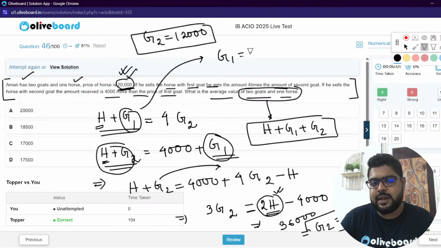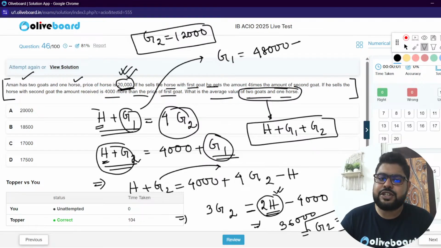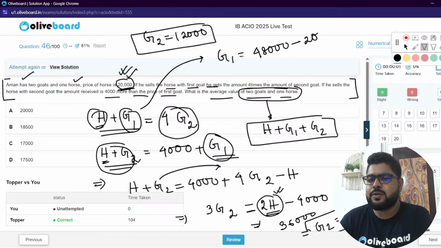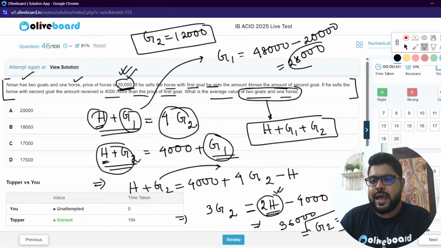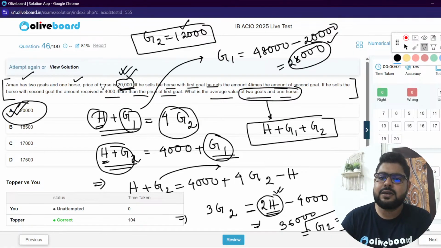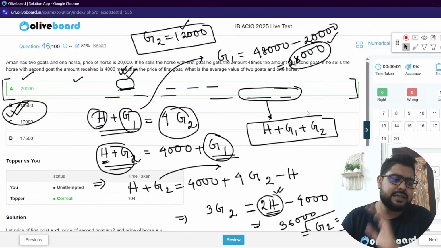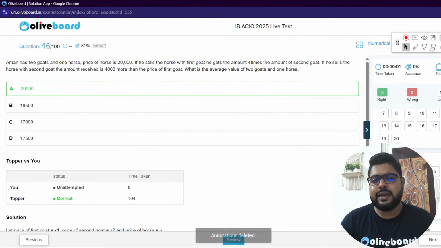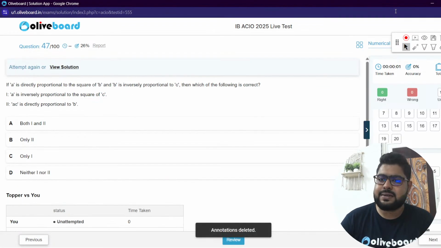So G1 will be 4G2 minus H. 4 12s are 48,000 minus H, and H is 20,000 given to you. That means 28,000. So the sum is 12 plus 28 is 40, plus 20, that is 60, divided by 3, so average is 20,000. That is the answer. It was nothing, sir. Very simple question.